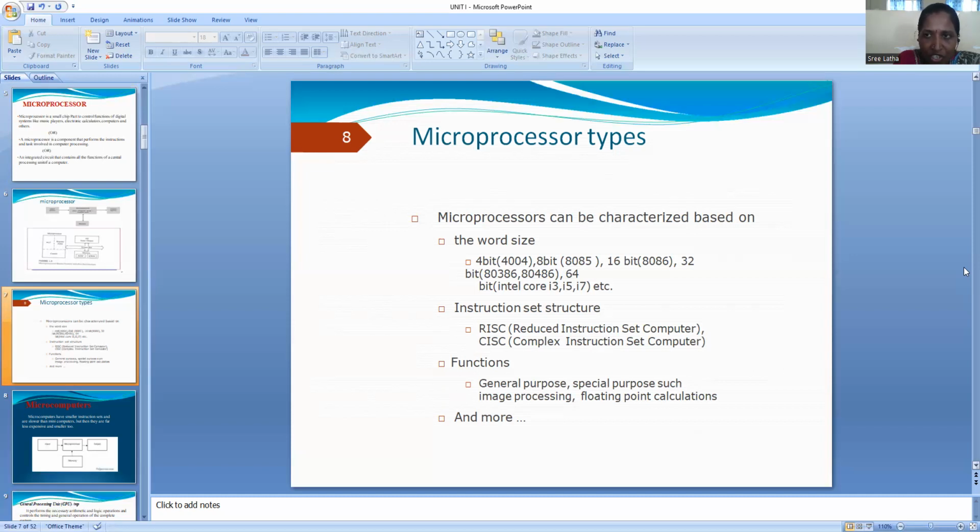Coming to the second generation, in the year 1976, the 8085 was developed. It is an 8-bit microprocessor. Compared to the first generation 4-bit microprocessor, it is very efficient, and it was implemented by Motorola and Intel. Now coming to the third generation, developed in the year 1978 by Intel.